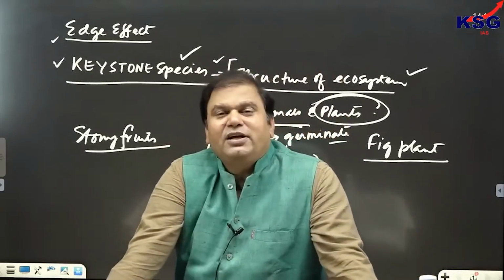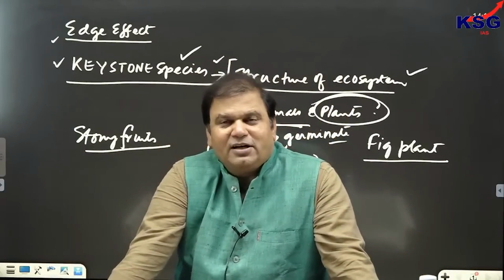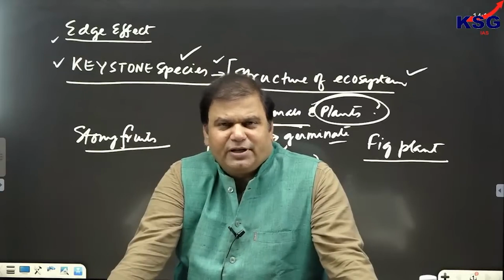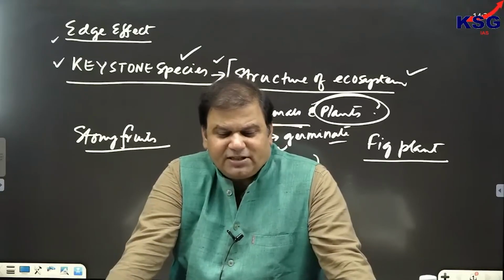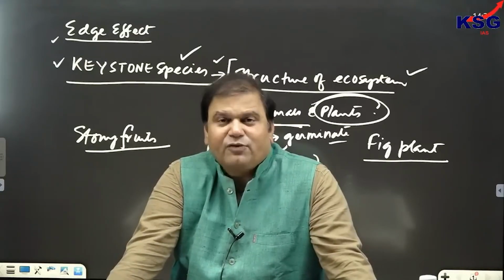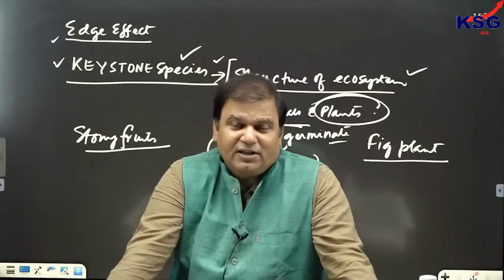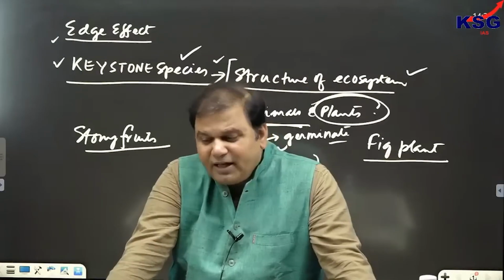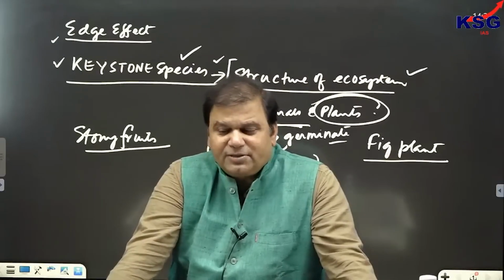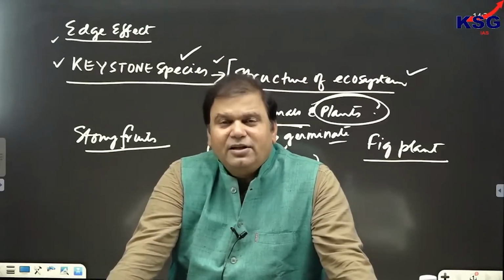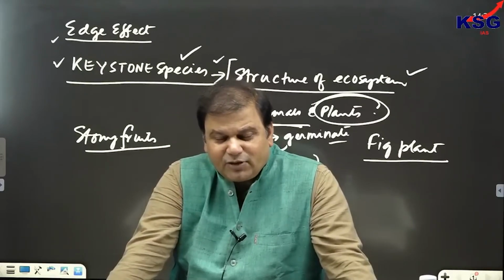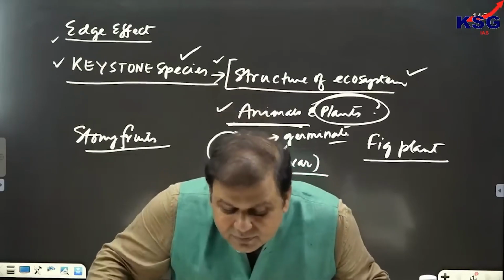And third is called as the umbrella species. Suppose we are taking conservation initiative for one species, and in protecting the habitat of that species, the habitat of other species also gets protected in turn. The main species here would be called as umbrella. And then we have discussed what is called as what?